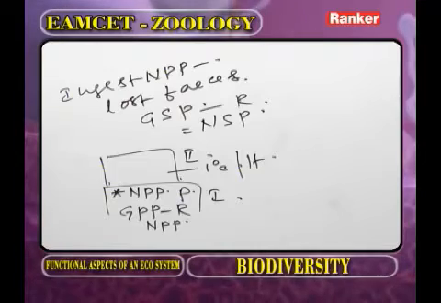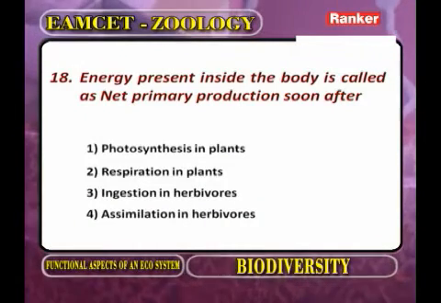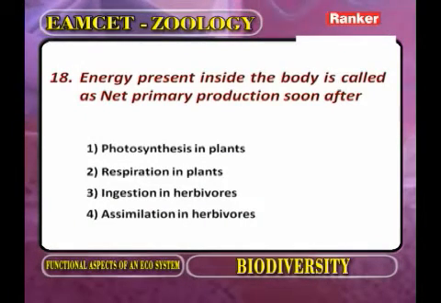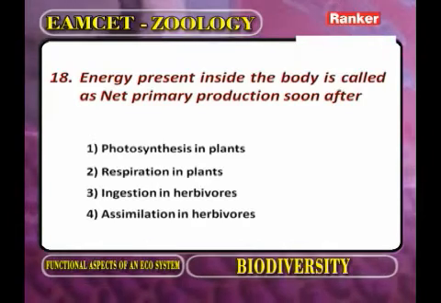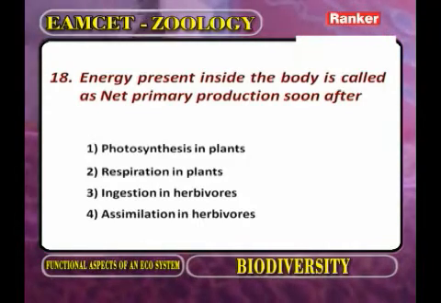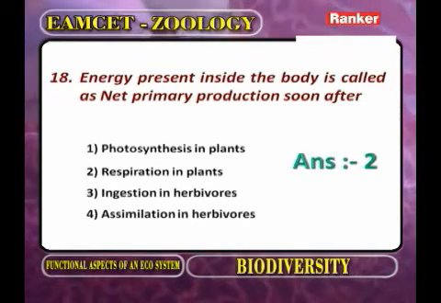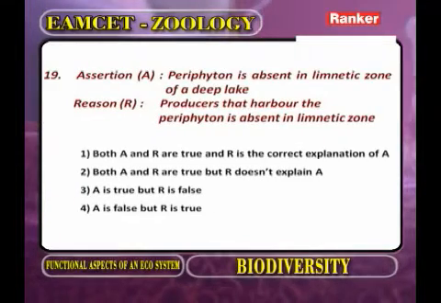Now regarding the question, energy present inside the body is called net primary production soon after. First option, photosynthesis in plants; respiration in plants; ingestion in herbivores; assimilation in herbivores. What is the correct answer? Soon after respiration. Now the next question.